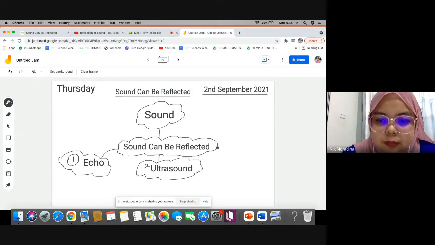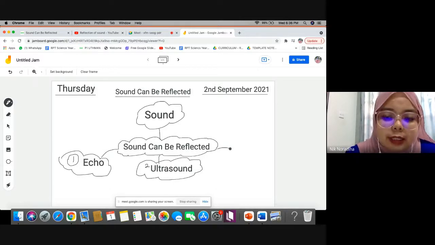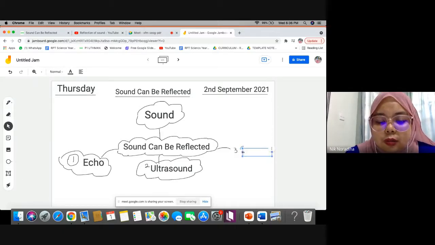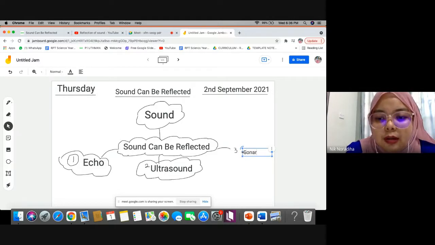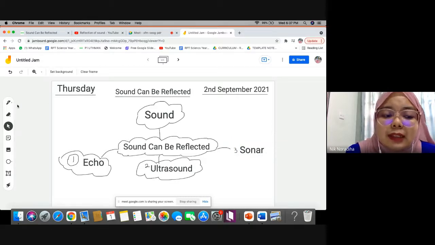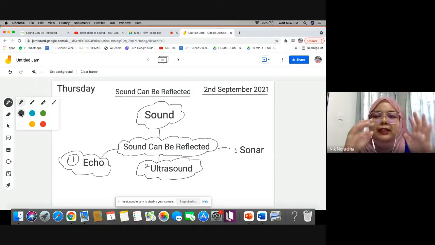Okay, last one. Echo already done, ultrasound already done. The third one, so what? Sonar. Sonar is the technology where ultrasound can be detected when it is reflected. Ultrasound, after it hits a hard surface or an object, will be reflected.